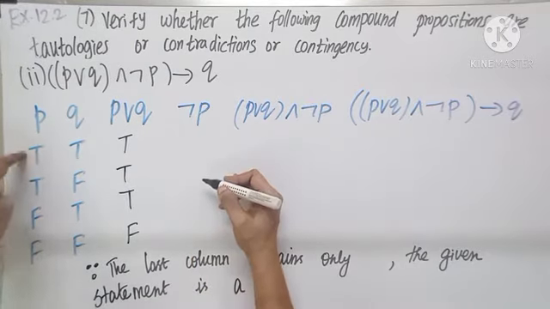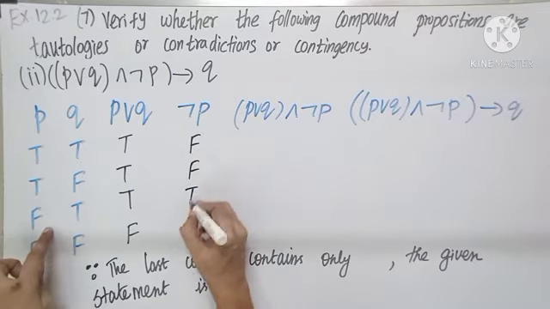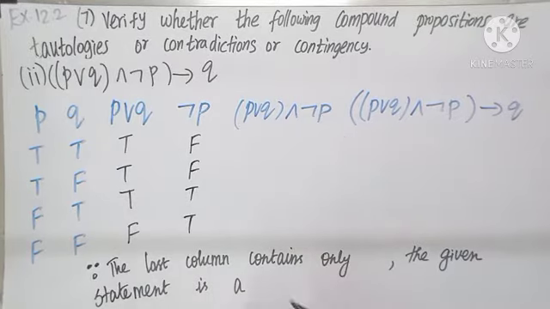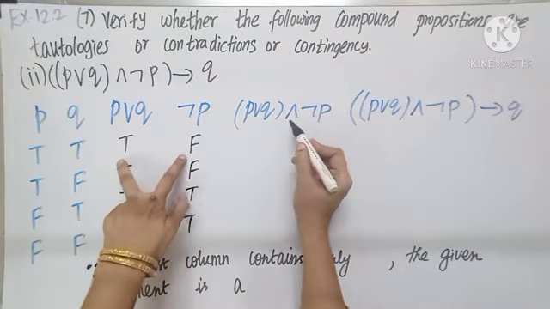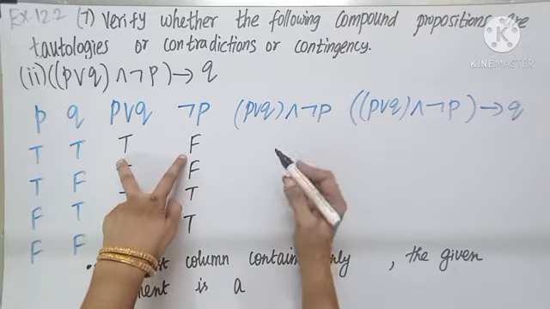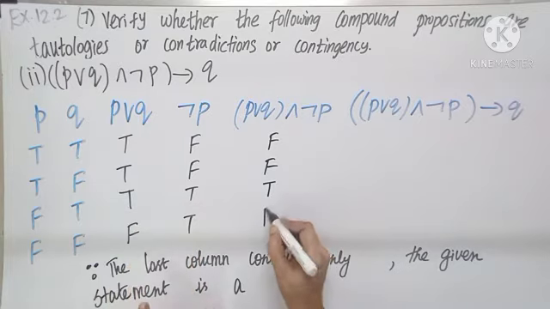Not P, just change and write. T becomes F, F becomes T. Now P or Q, and not P. So for these two, AND tells me both must be true for the answer to be true. So this is false, false, true, false.